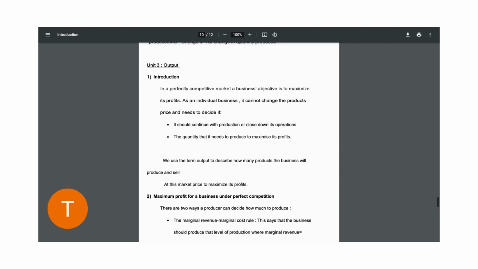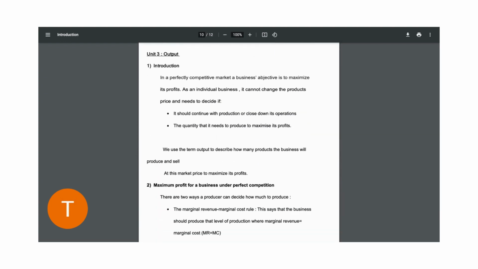Okay, now I'm going to look at output. So, in a perfectly competitive market, the business's main objective is to maximize its profit, right? Now, remember, it can't change the product's price. However, it needs to decide if it should continue with production or close down its operations. It also needs to decide on the quantity that it needs to produce so as to maximize its profit.